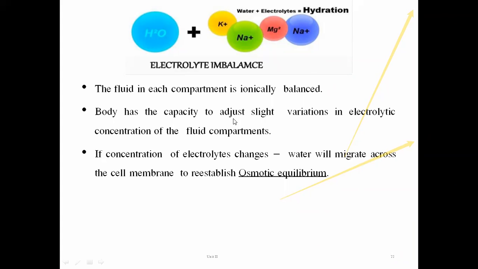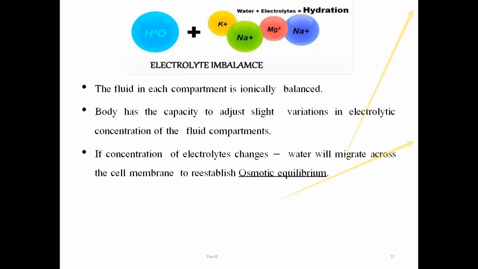The body has the capacity to adjust small variations in the electrolyte concentration of the body fluid. Every cell of our body has its own capacity to maintain the physiological balance of all the electrolytes in the body cells. If the concentration of electrolytes changes, then water will migrate across the cell membrane to re-establish osmotic equilibrium.